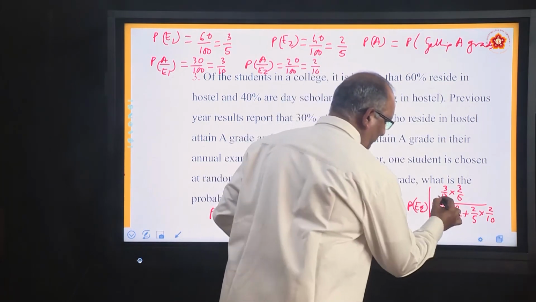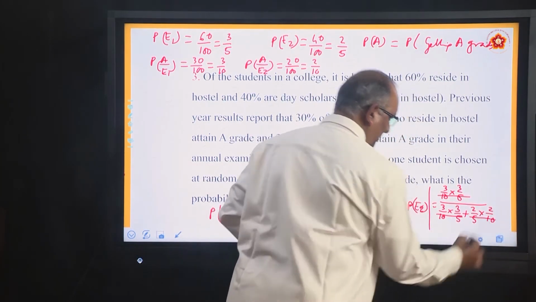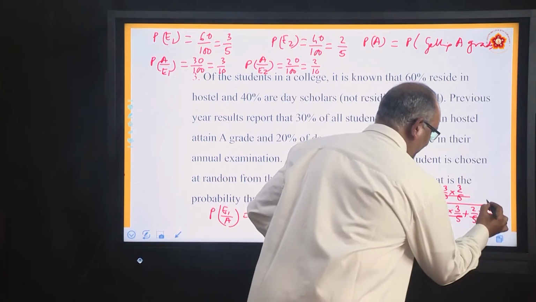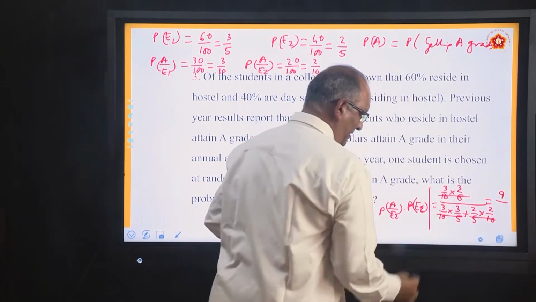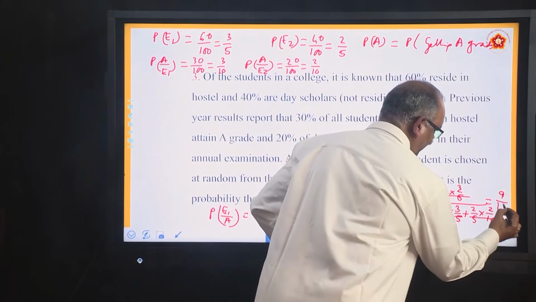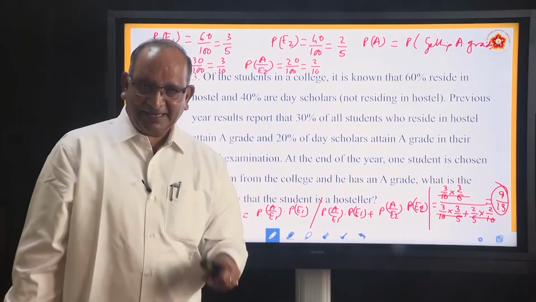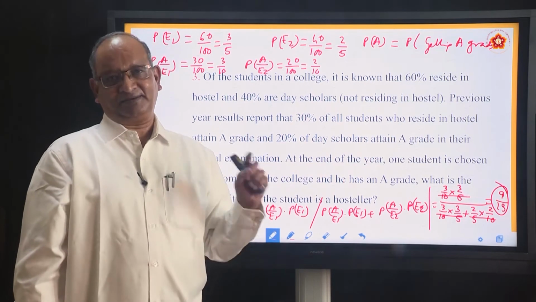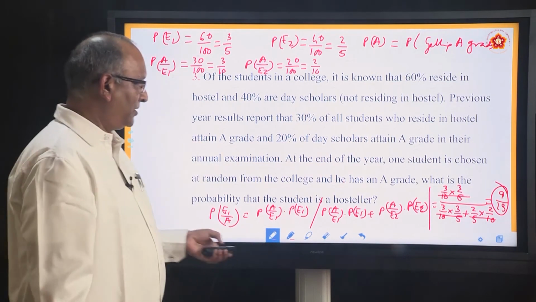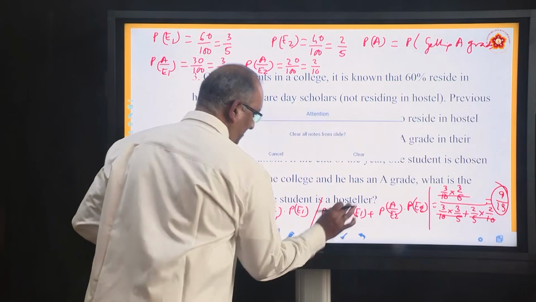Simplify. 10 into 5, 50, you cancel it off straight. What is left? 3 3s are 9 by 3 3s are 9 plus 4, 13. So it is 9 by 13. This is the probability that the A grader is a hostler. Okay? We will move to the next problem.